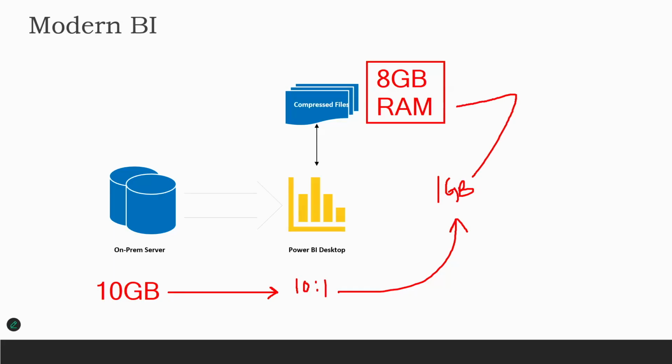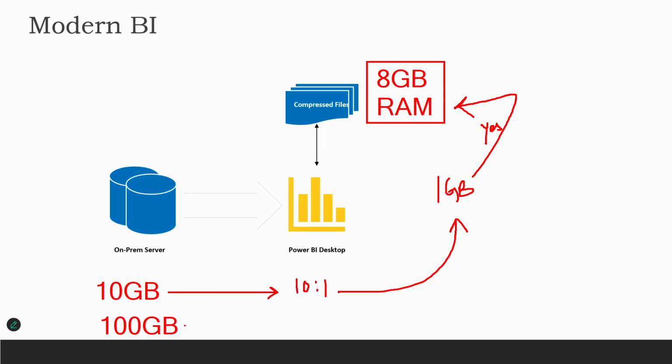Can 1 GB of data be stored in 8 GB RAM? Yes, everyone agrees. We can store this information in 8 GB RAM. Fine, good. Now look at what happens when you load, let's say, 100 GB of information. I'm bringing in 100 GB of information. And by the way, these are just assumptions. The tool has great capability, great compression ratio. So I don't want you to judge this by the numbers that I'm giving you. It's going to have a much better compression ratio.